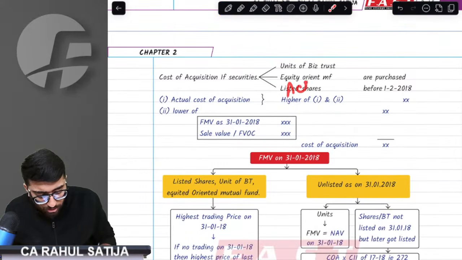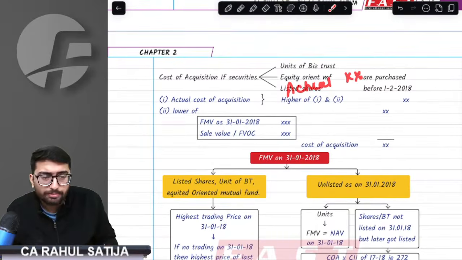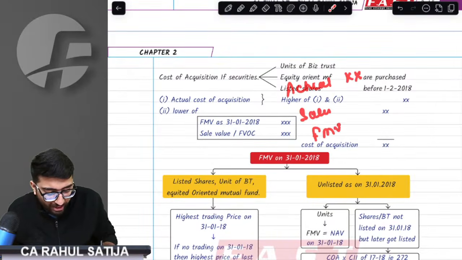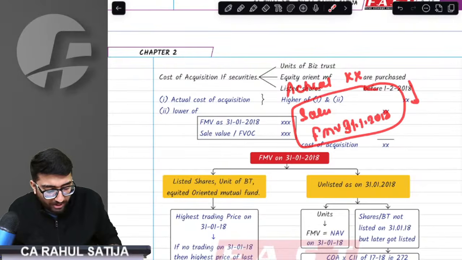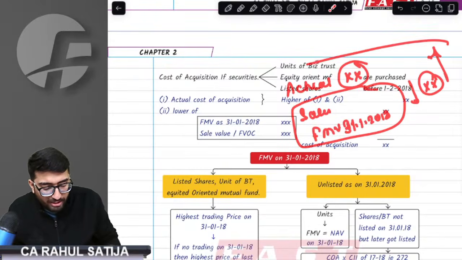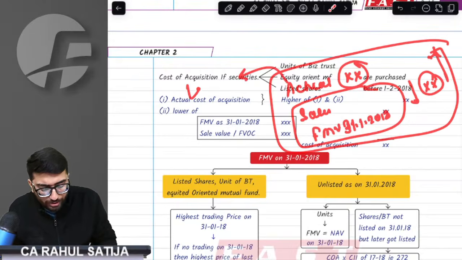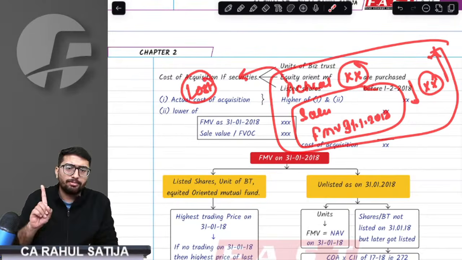You have to take the actual purchase price. Then you take the sales value or the FMV as on 31st Jan 2018, whichever is lower. This figure has to be compared with the actual cost, whichever is higher, and that shall be taken as your cost of acquisition. Very important point, sir.